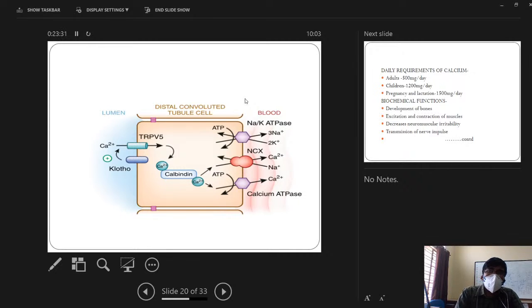So calcitonin is another hormone secreted by parafollicular cells of the thyroid gland. The net effect is bone formation.